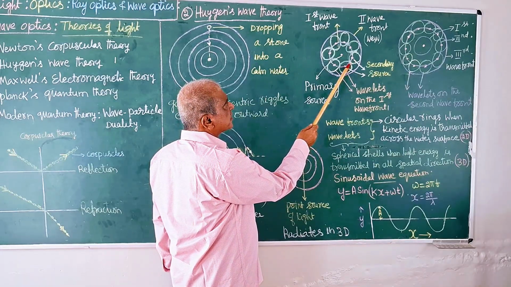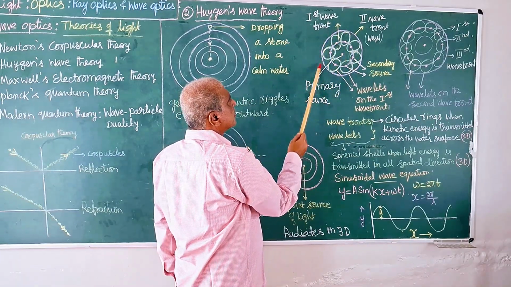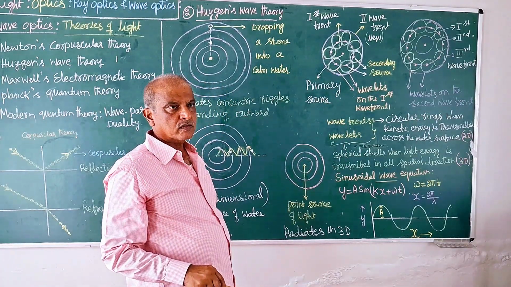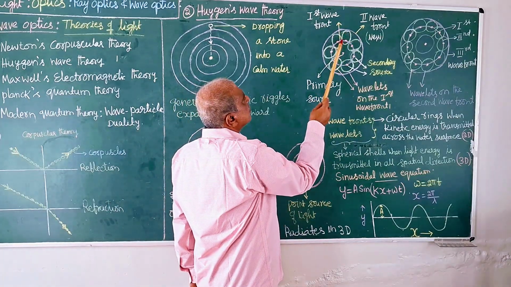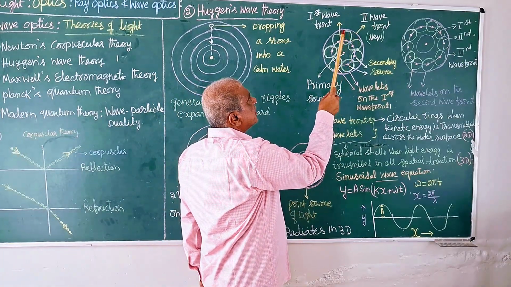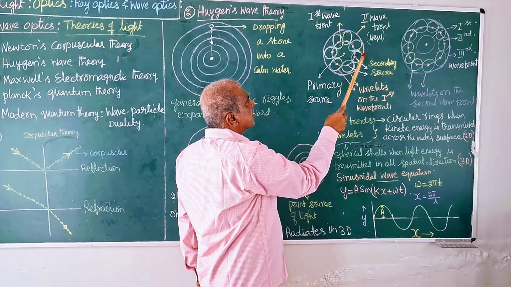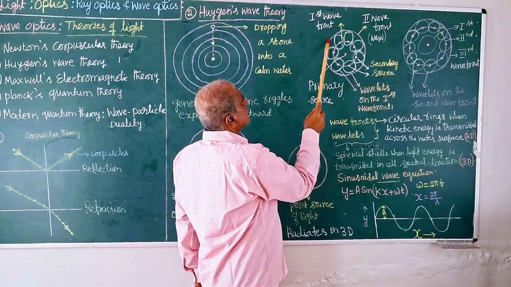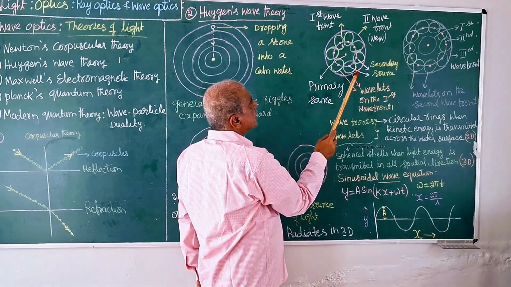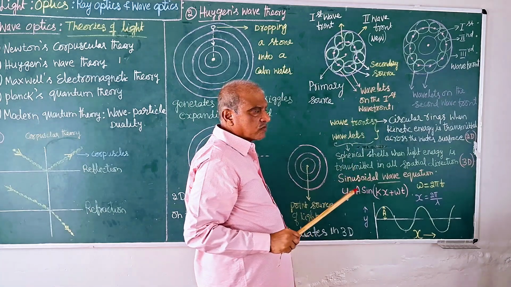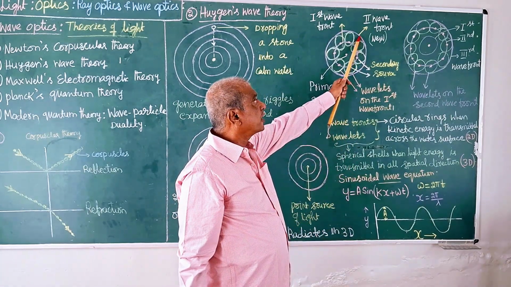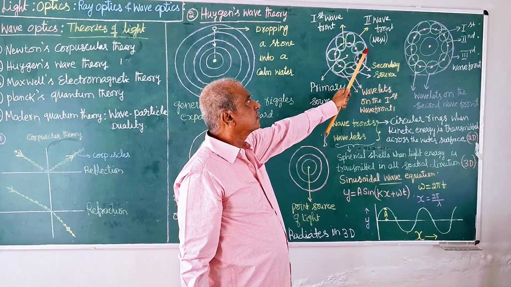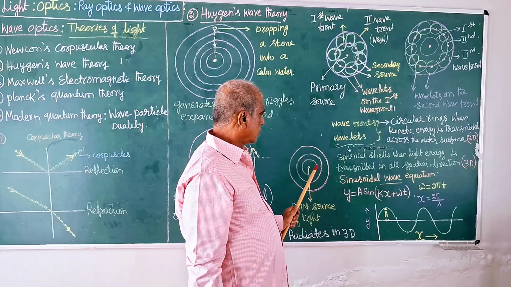And this will generate the new wavefront. How is it generated? The geometry says, let us draw a tangent to these wavelets. The tangent is common for all of them. Then we get a spherical wave like this, one more spherical shell around it. It is called the new wavefront. Now energy is from here to here, the new wavefront.